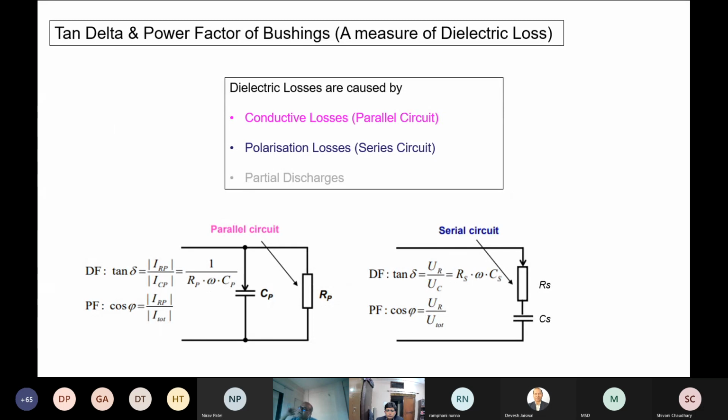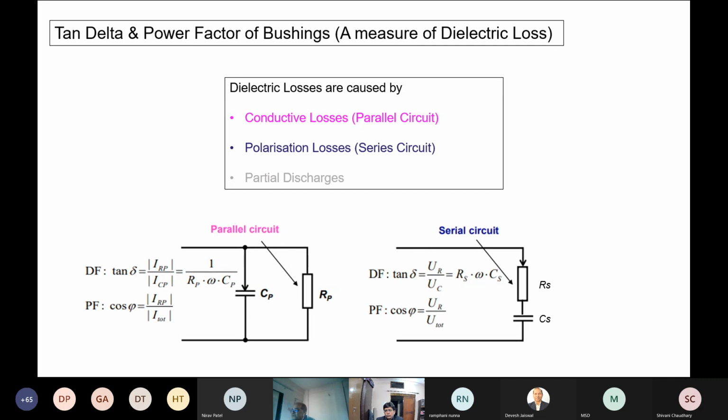Now the tan delta and the power factor of the bushings, as is well known, are a measure of dielectric loss. The dielectric losses are typically caused by three aspects. One is conductive losses, represented by the RP and CP parallel circuit.